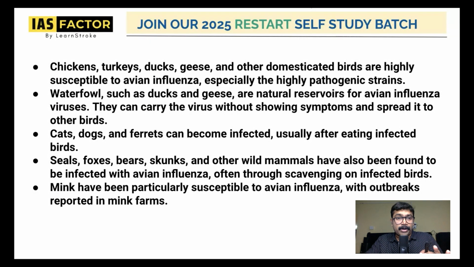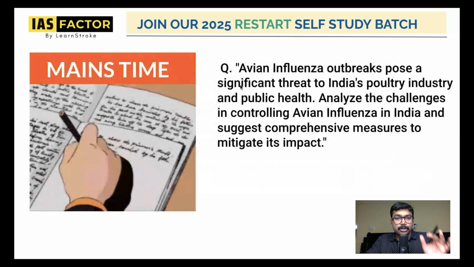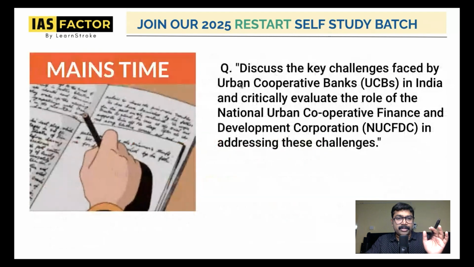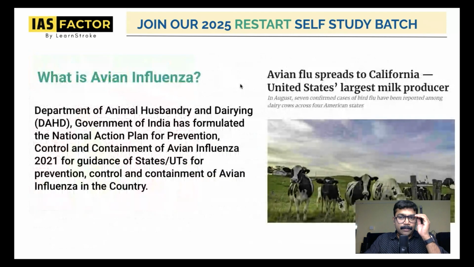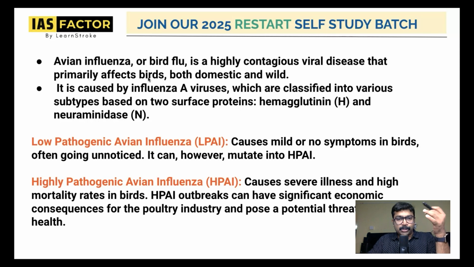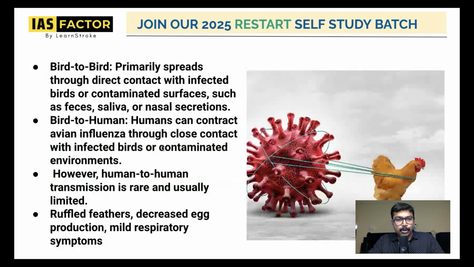That is very important. So before we go on to this question, have a strong idea about avian influenza. The milk production issue is actually affecting mammals. It is caused by the influenza virus, with hemagglutinin and neuraminidase, LPAI and HPAI, and bird to human to human transmission not ruled out.